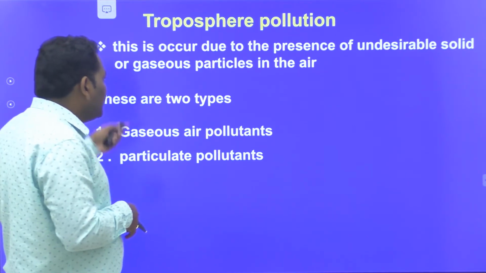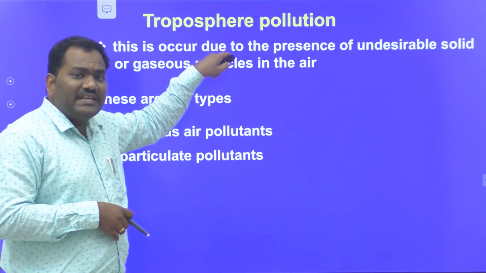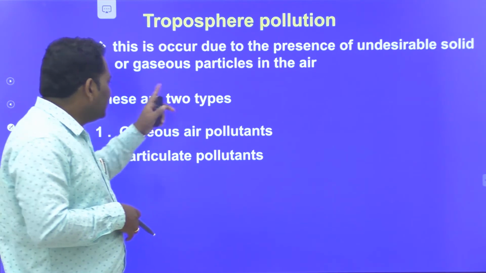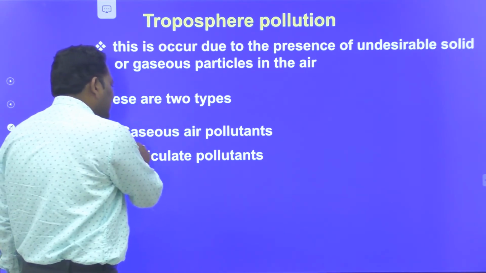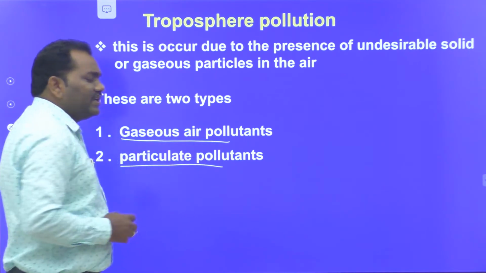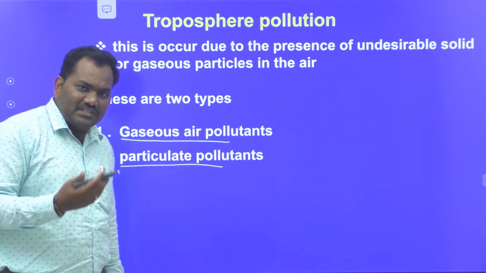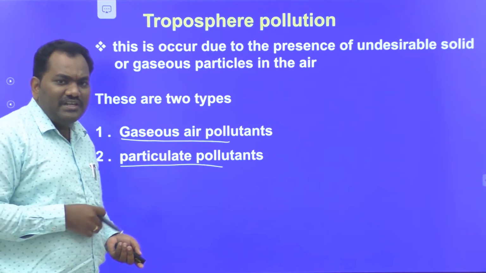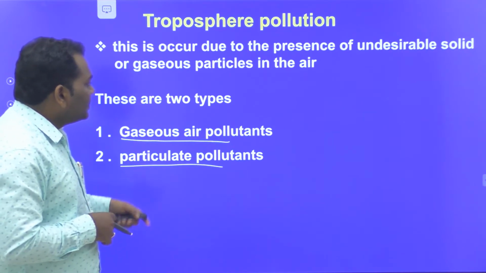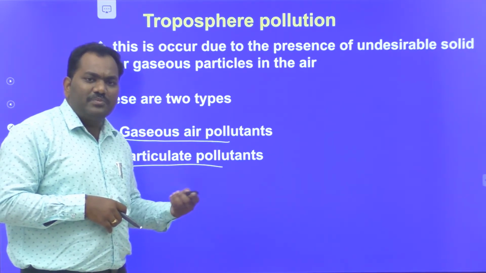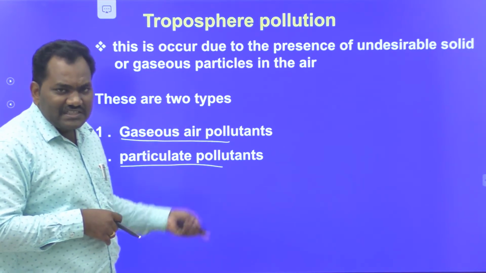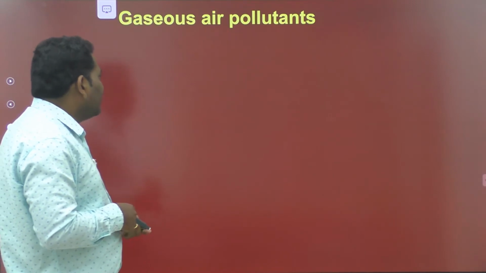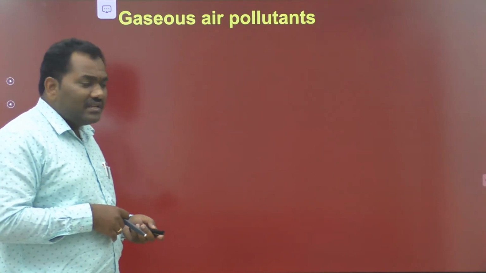This tropospheric pollution occurs due to the presence of undesirable products, which are classified into two types: gaseous pollutants and particulate pollutants. Gaseous pollutants exist in the gaseous state, and particulate pollutants are nothing but minute solid particles. Let's discuss how they enter the environment, how they are produced, and how they affect human beings. All these are discussed in this video. First of all, we discuss the gaseous air pollutants.